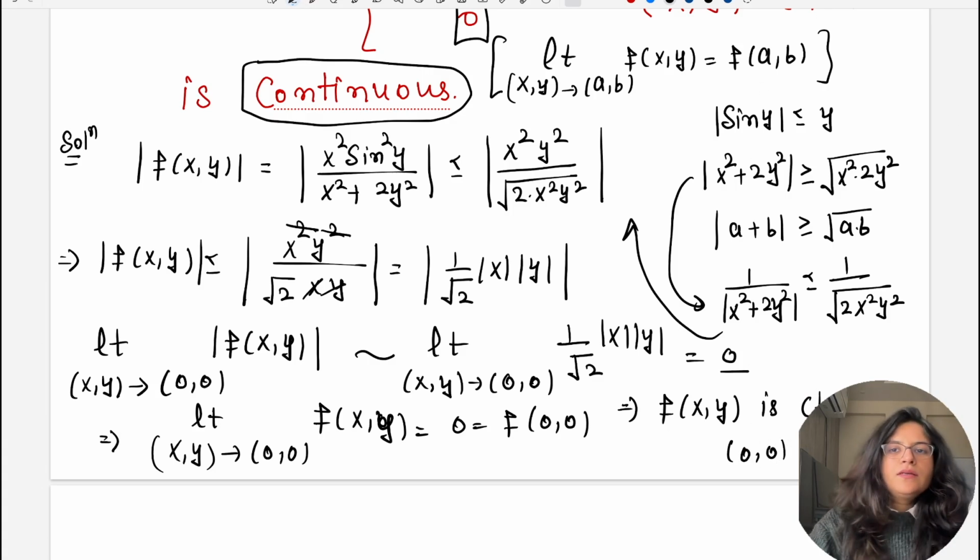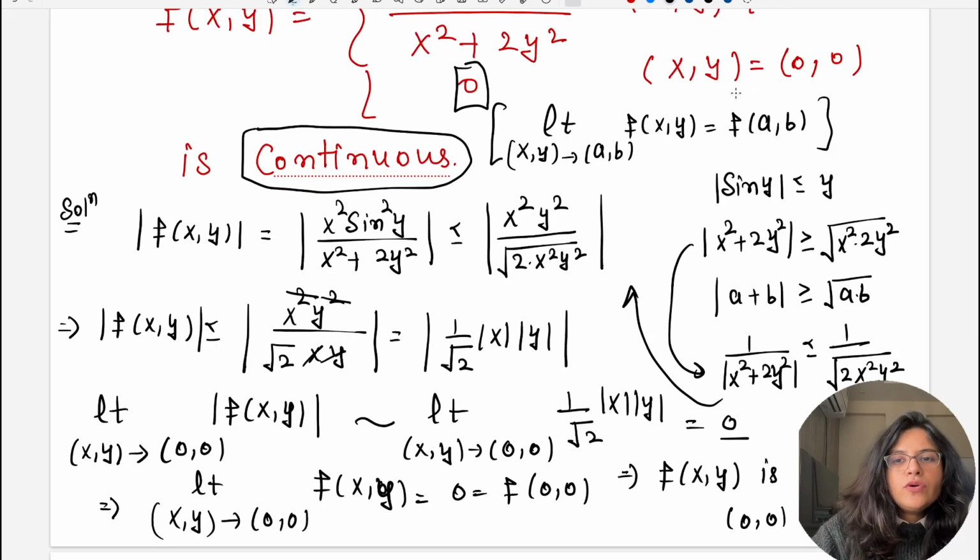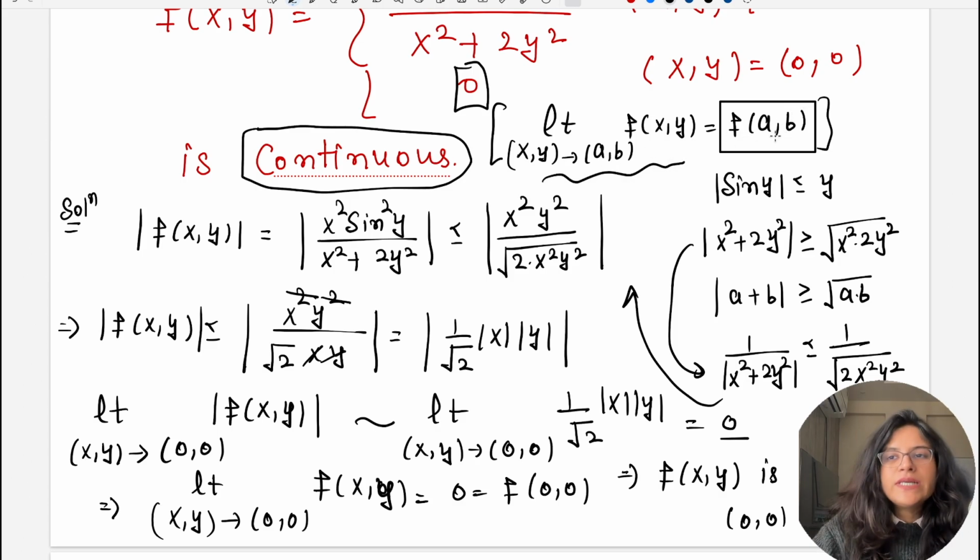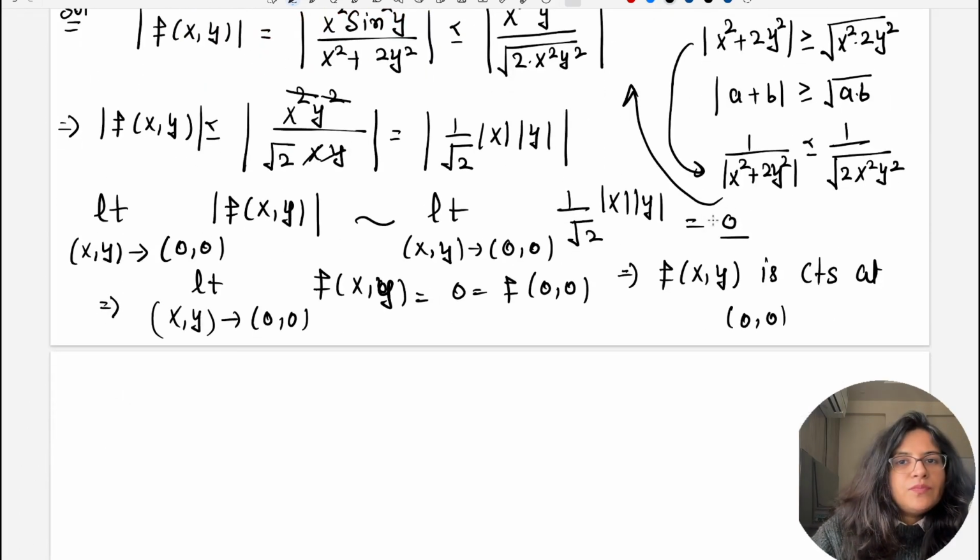That's it. Now the point is we can only check the continuity at (0,0). Reason being we do not know the value of f at some other point. I only know f(0,0) and continuity की definition कहती है that this limit should be equal to the value of the function at that point. So हमें बाकी points पर तो value पता ही नहीं है. So we can only check at (0,0). अब यहाँ से epsilon delta से भी proceed कर सकते थे, right? So there is other method as well.